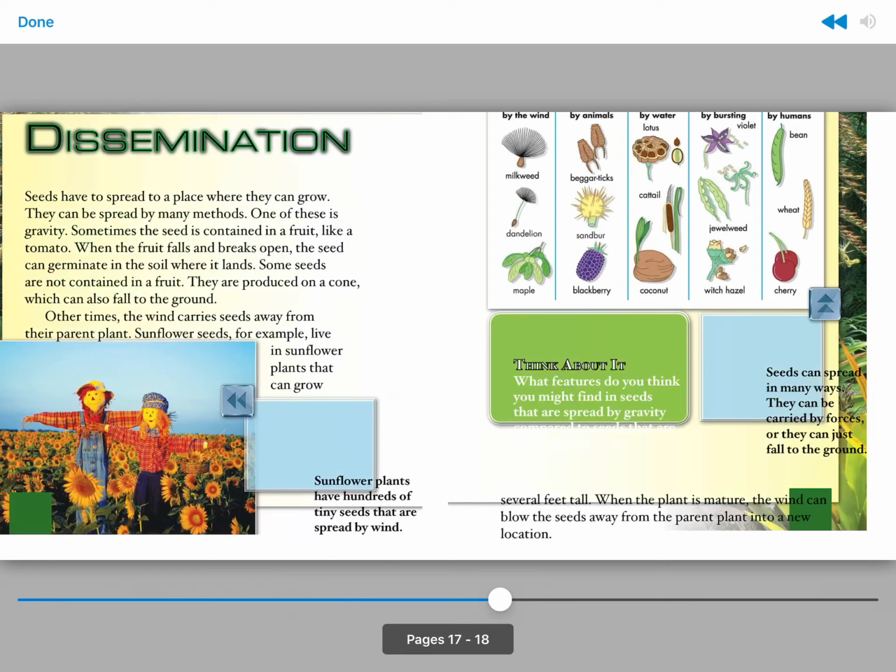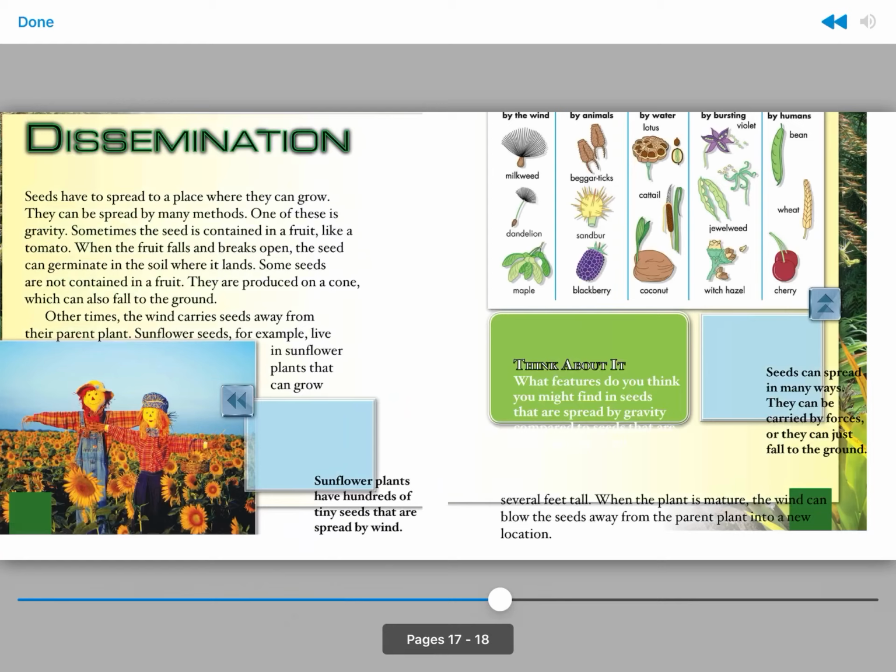Dissemination. Seeds have to spread to a place where they can grow. They can be spread by many methods. One of these is gravity. Sometimes the seed is contained in a fruit, like a tomato. When the fruit falls and breaks open, the seed can germinate in the soil where it lands.